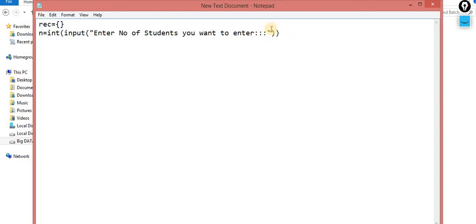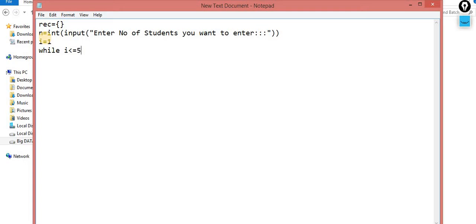For the same, in the first line I am asking the user to enter the number of students they want to enter. Let's suppose he says 5. That means n contains 5. My loop will execute for 5 times. Very simple. We can take the help of a for loop, or a while loop. This time I am just refreshing your while loop. While i starts at 1, while i is less than or equal to 5, it will execute until the i value becomes 6. It will execute for 1, 2, 3, 4, 5. Whenever the i value becomes 6, automatically the loop will break out.